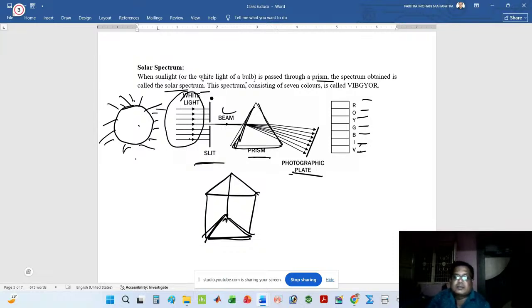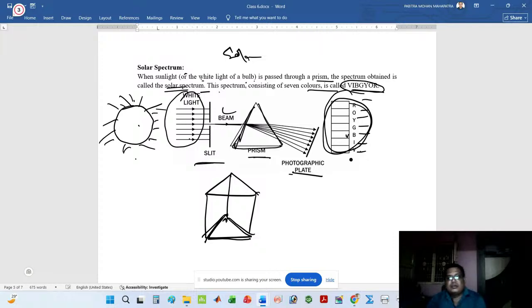Since white light comes from the sun, as per the sun we can say solar spectrum. Sun is related to the solar system. So the solar spectrum will form when sunlight is passed through a prism. The spectrum means this arrangement of different colors, different radiations. So we call this your solar spectrum. This spectrum consists of seven colors, shortly represented as VIBGYOR, or we can think of violet, indigo, blue, green, yellow, orange, red.